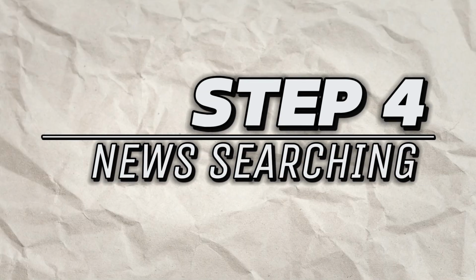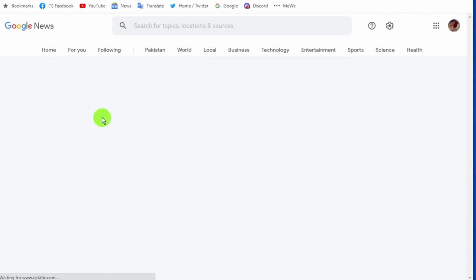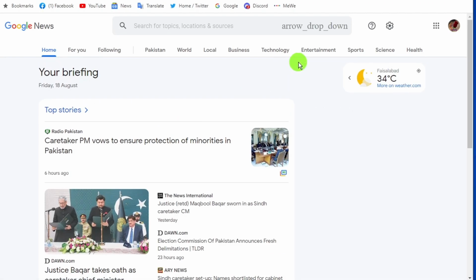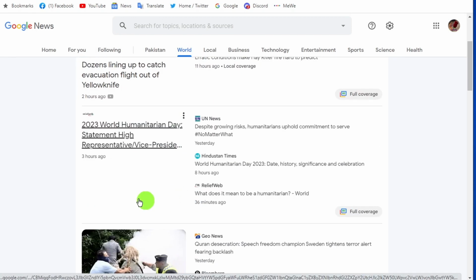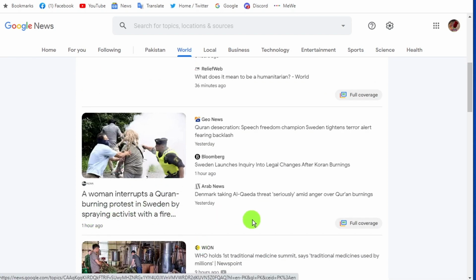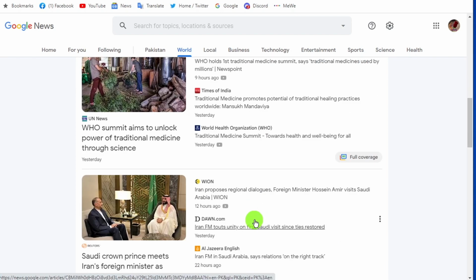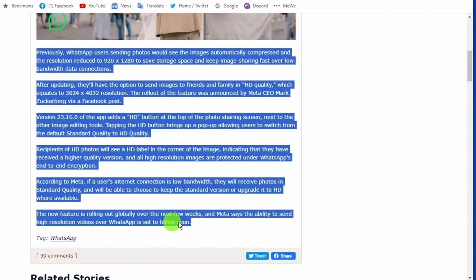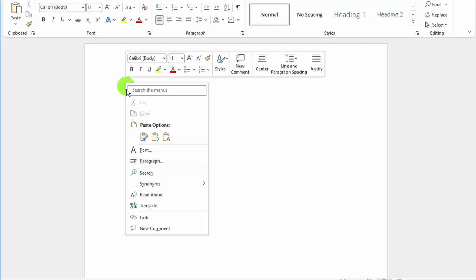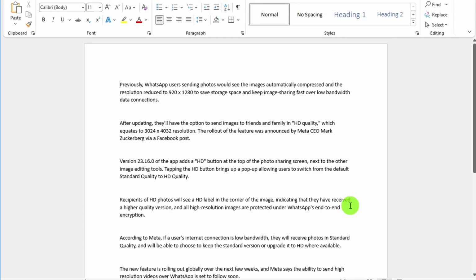Step 4, search for news. Let's move on to creating news content. The question is, how do we collect news for our AI news video? The answer is Google News. Go to Google News and select a piece of engaging news for your video. After selecting the news, copy it into a doc file. Okay, our news is ready.